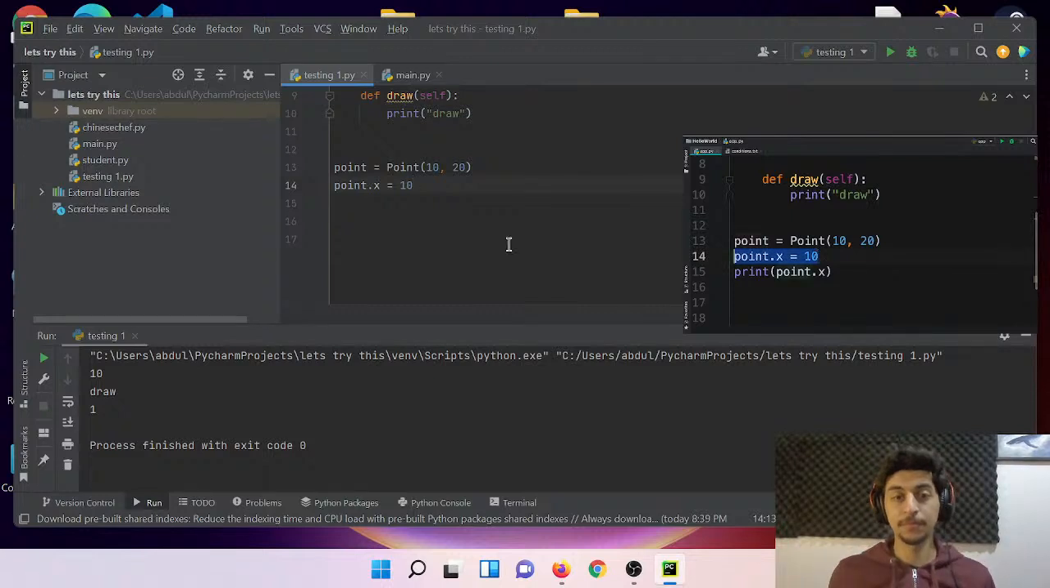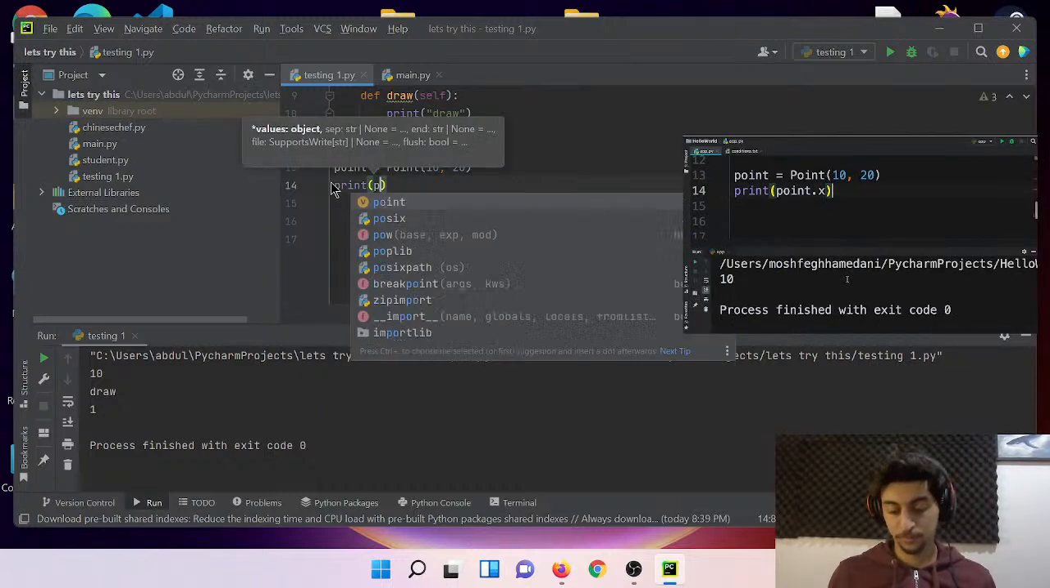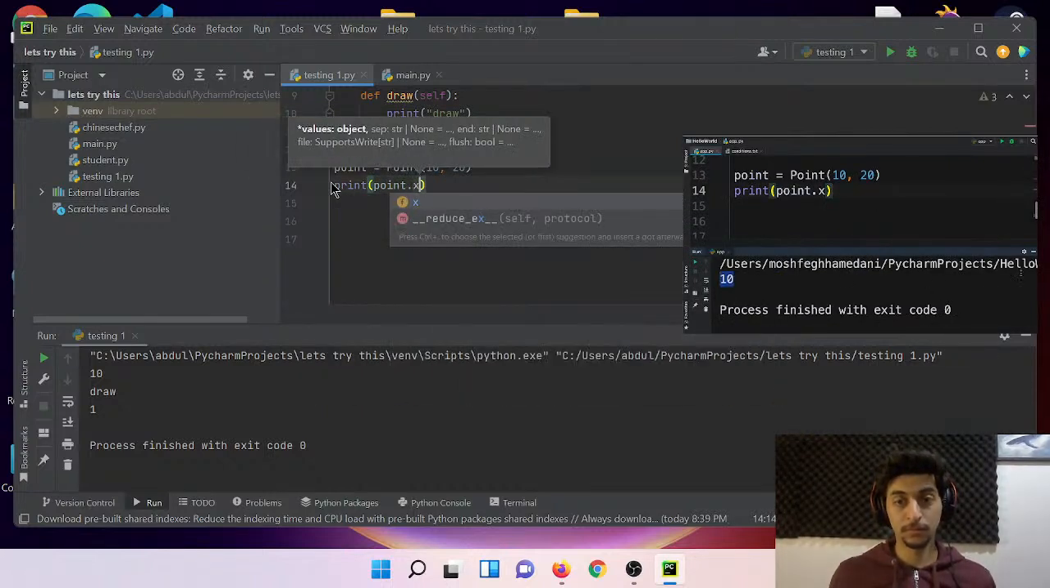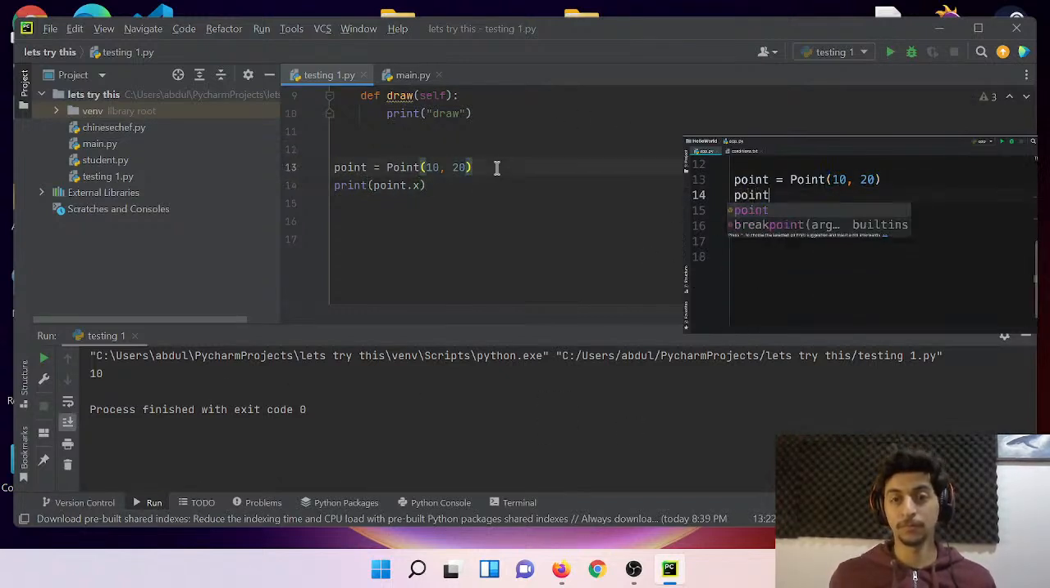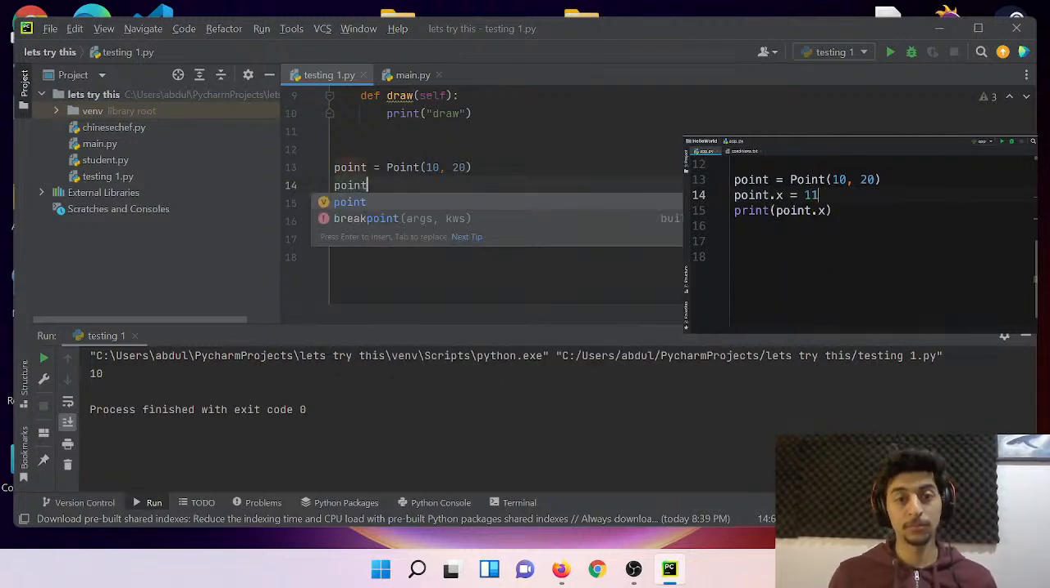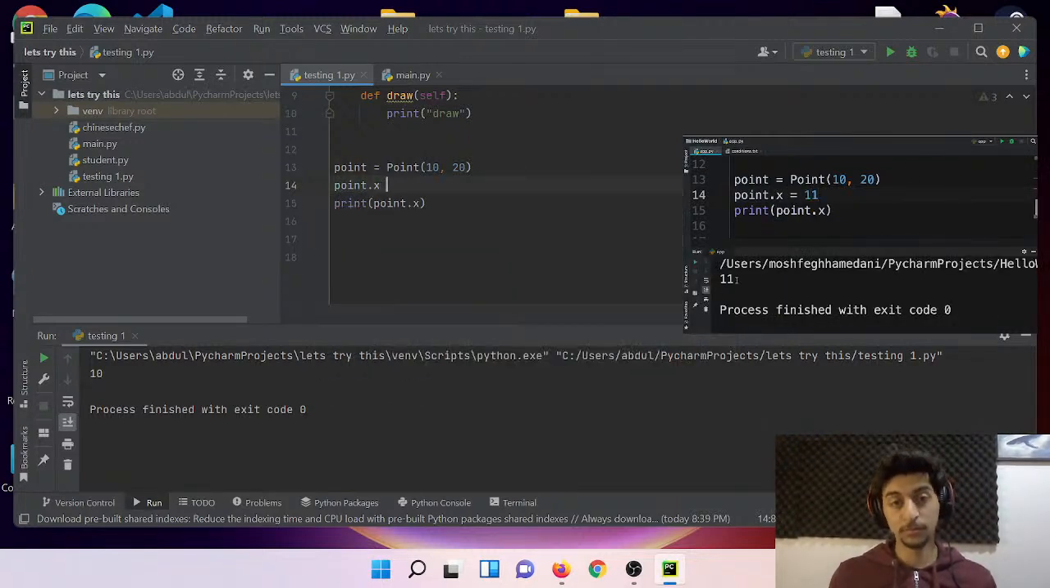Let's remove line 14. So we create a point object with these values and then print point.x. Let's run our program. There you go. x is 10. We can also change these values later. So just before printing point.x, we can set point.x to 11 and then run our program. So x is updated. Beautiful.